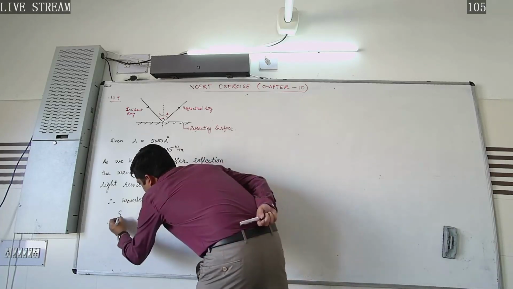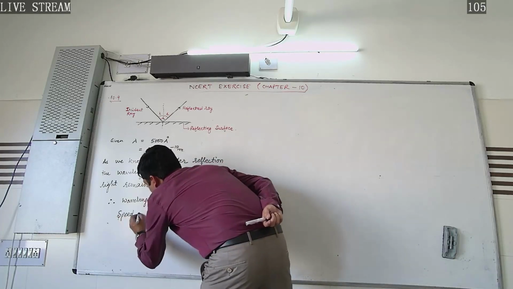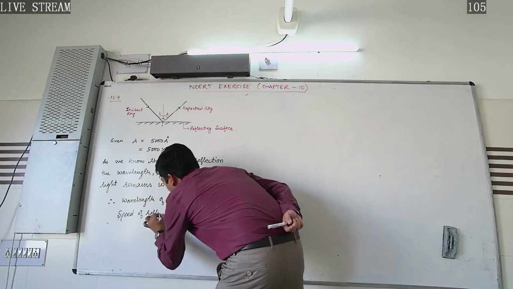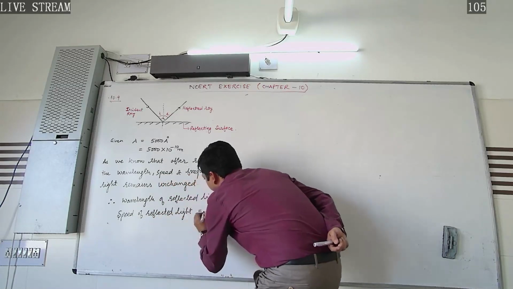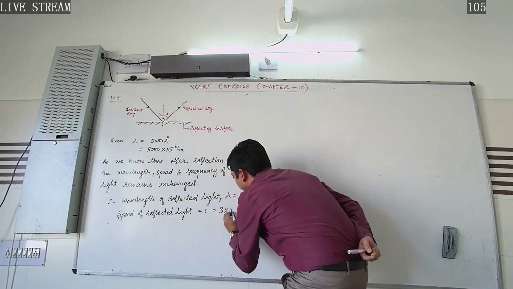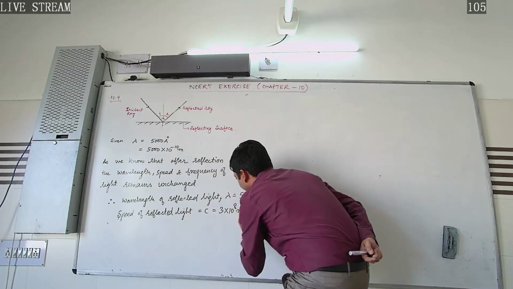The speed of the reflected light will be equal to c, that is 3 into 10 to the power 8 meter per second.